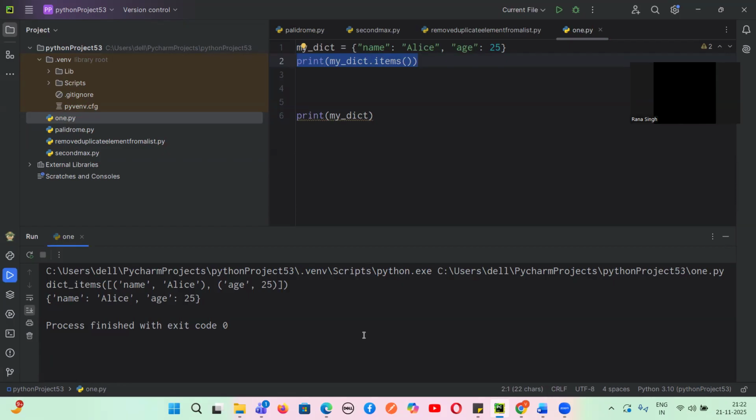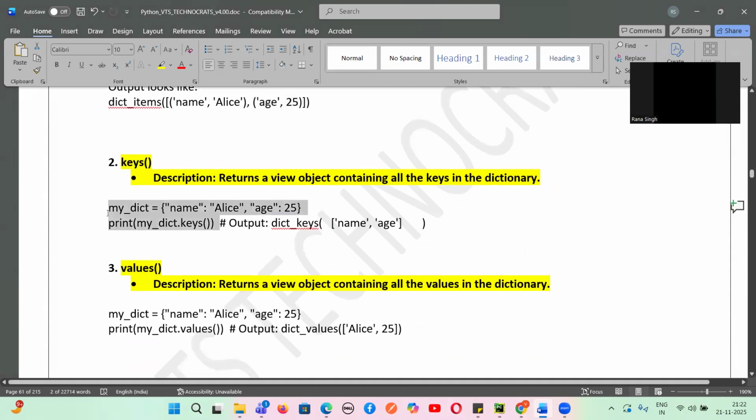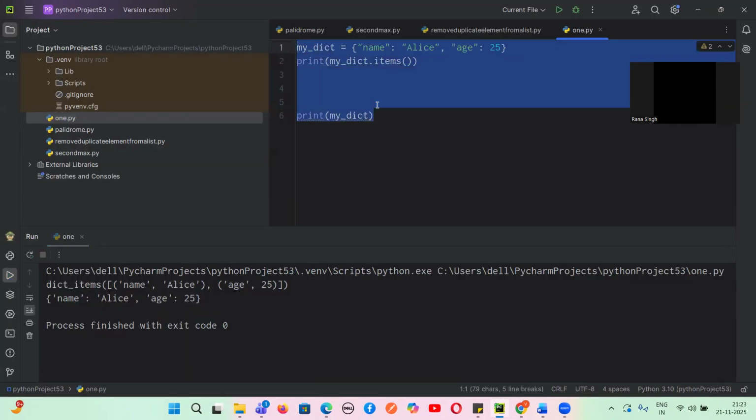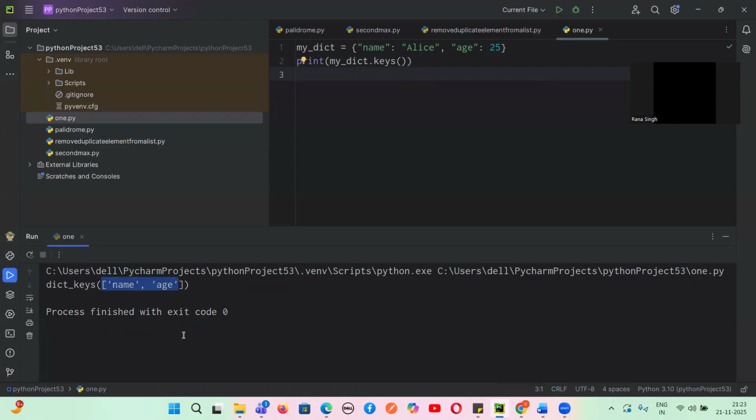Tell me, guys, yes, no, are you understanding? Yes, sir. So now next, if I want only the keys, it will return a view object containing all the keys in the dictionary. Let's suppose this is a dictionary and I want only the keys. So I have written dot keys. This will give all the keys. Yes or no, guys? These are the keys, name and age.